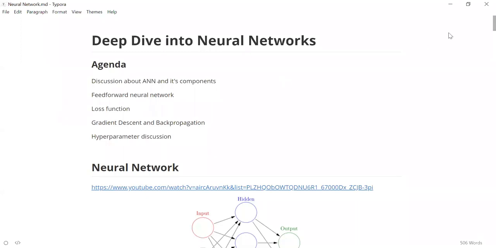So that is the basic rewind of what we have done last week, last session. So today we'll be talking about, again, more in depth about artificial neural network and its components. This is the agenda for today.